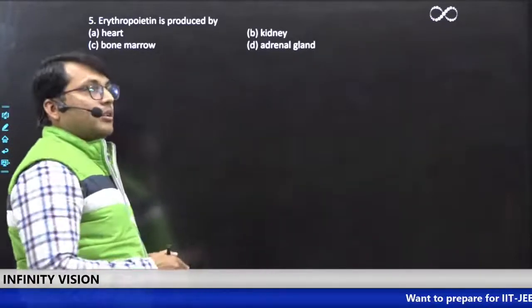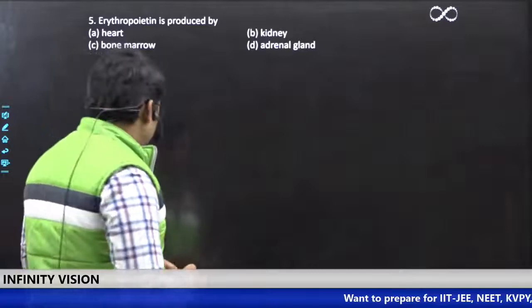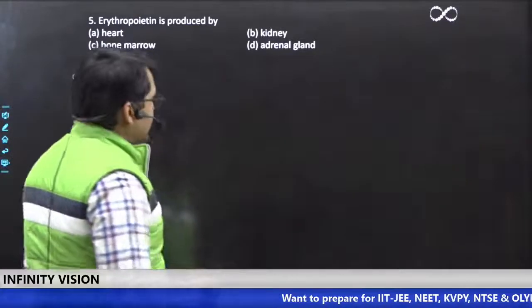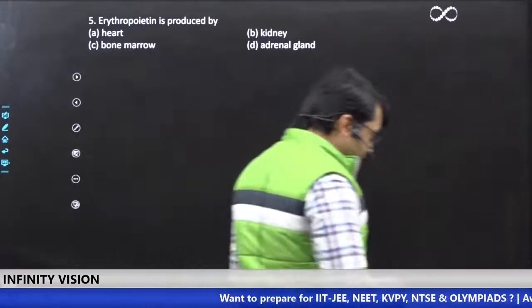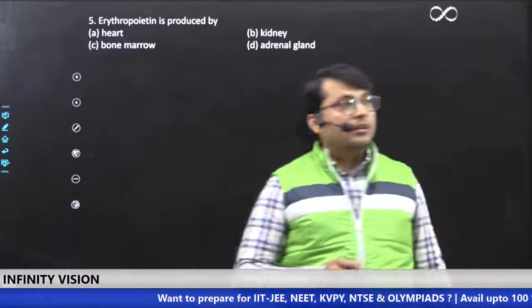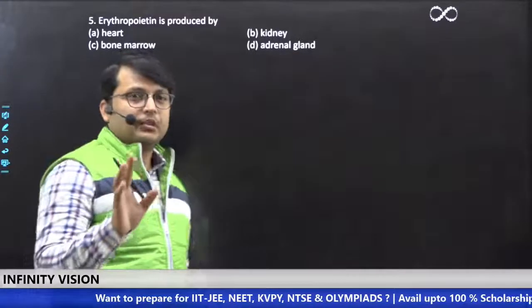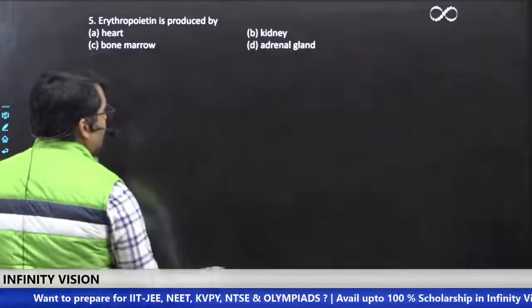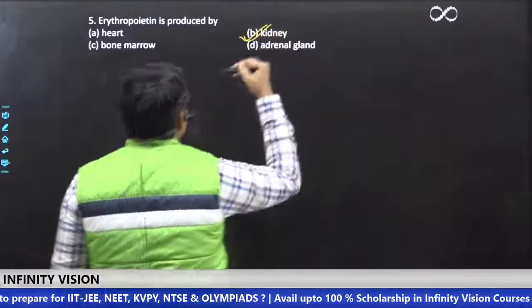Okay, great. So Akhil and Agrim are saying B, that is kidney. First of all, your answer is correct. Kidney is the right answer here.